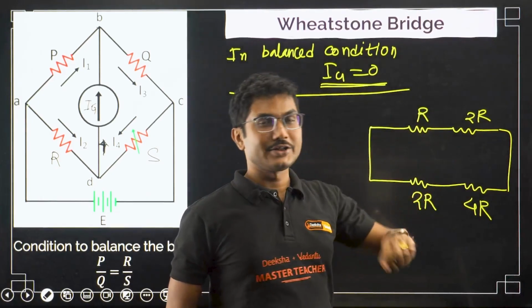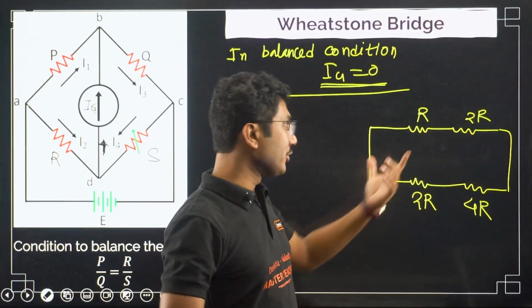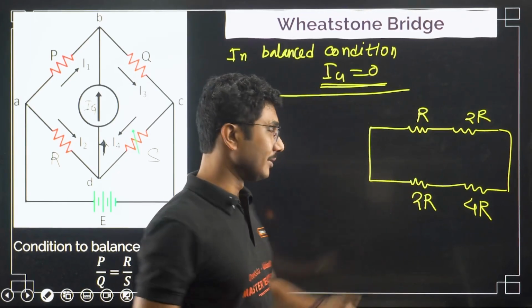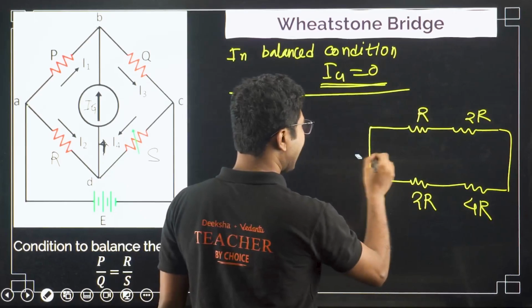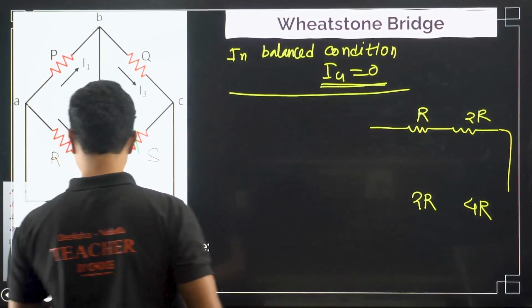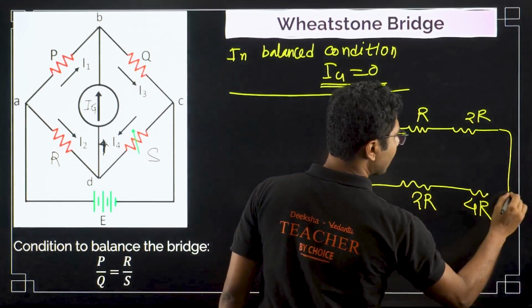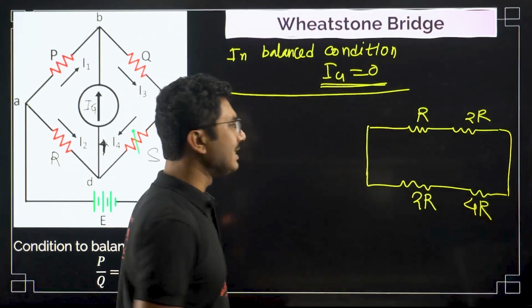For the balanced condition, this galvanometer does not exist. This is how you simplify a circuit. Now whatever was the complicated circuit becomes very easy to solve.